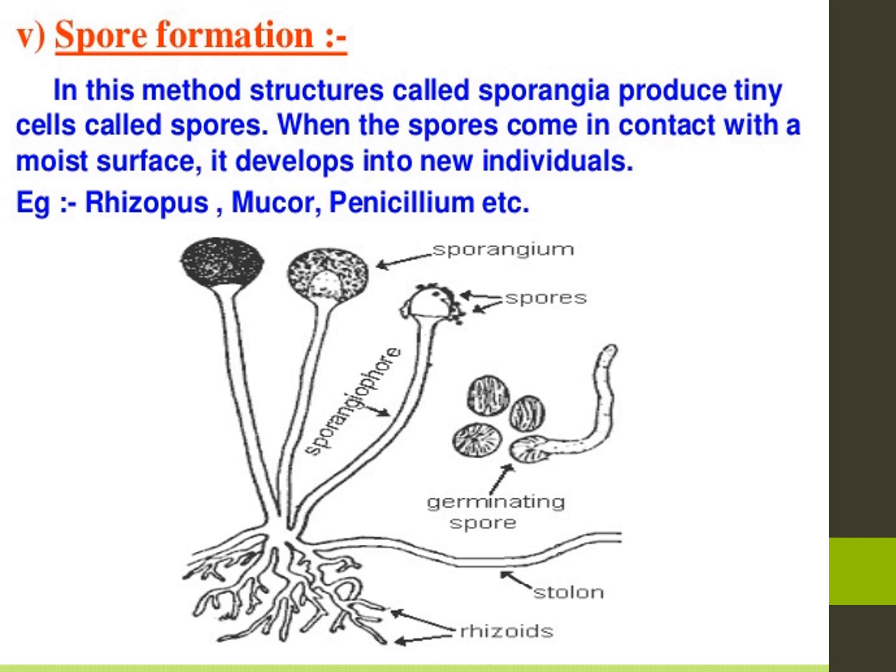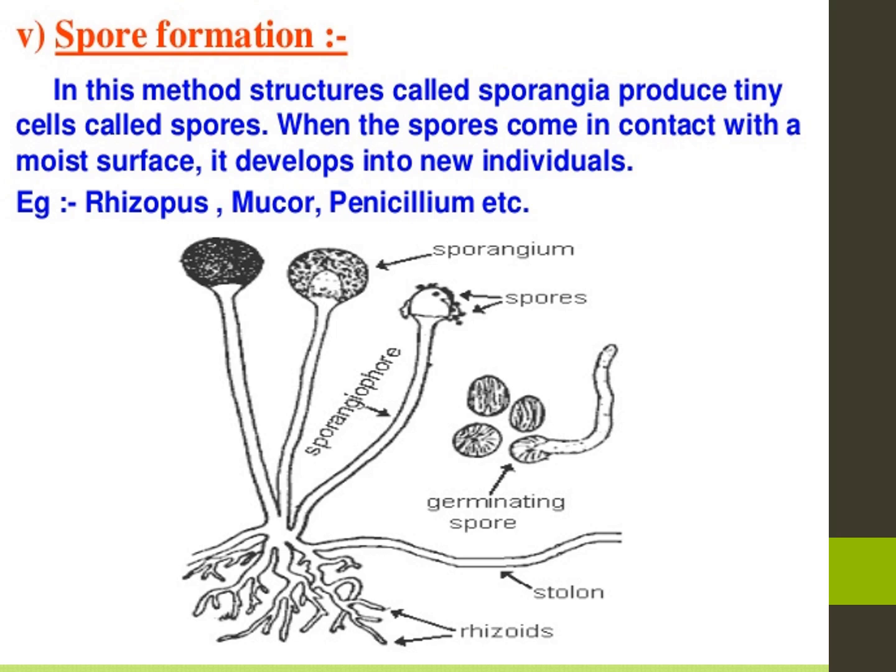What is spore formation? What are spores? Sporangia produce tiny cells called spores. Everybody see the picture. Sporangium: inside the sporangium, spores are there. They germinate and a new one will come. One sporangium has many spores, which fall down into the mud and grow new ones.